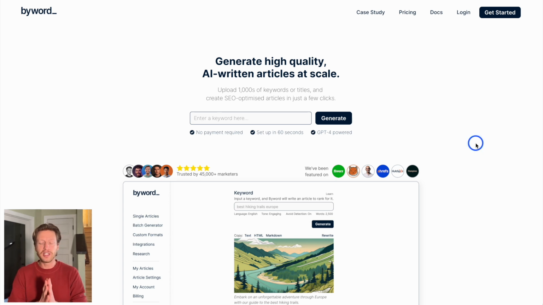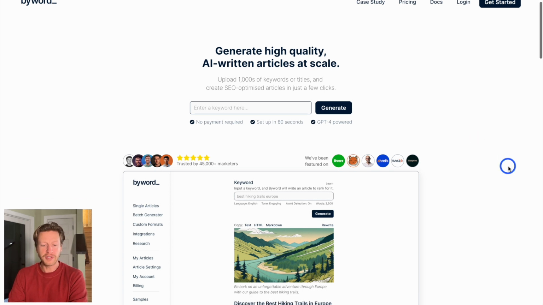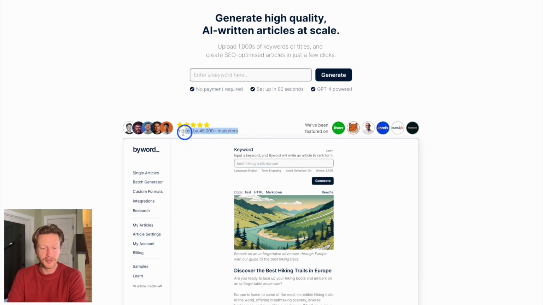And this is a really good case study here because it's taking a problem that people have. And the big reason they wanted to start this is so that people can have access to high quality articles at scale. They're solving that problem of how can we create more content and how we can put it out there quickly. And this is what it's doing. So it's a very specific way to use AI. And what they've done is they've taken the knowledge that they've learned from the SEO world and put it into this product. And if we just scroll down as well, it says here, this is really interesting, trusted by 45,000 plus marketers. So it's obviously scaled at quite a high rate.